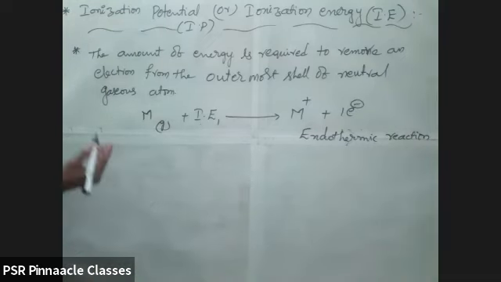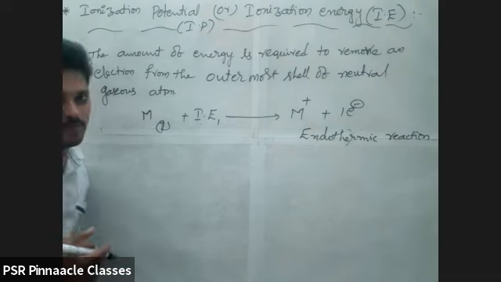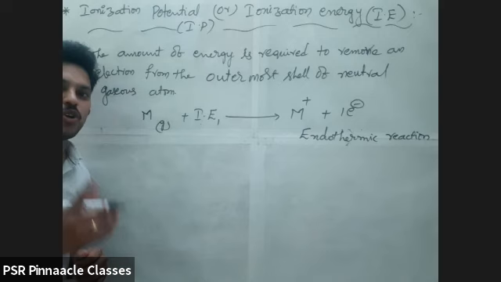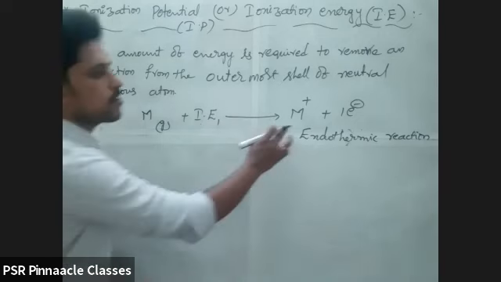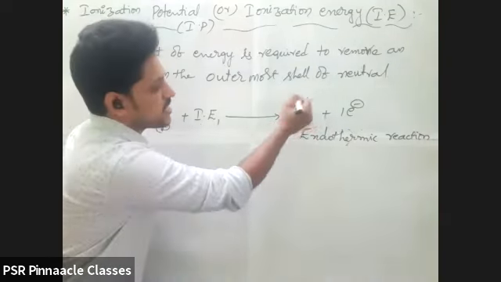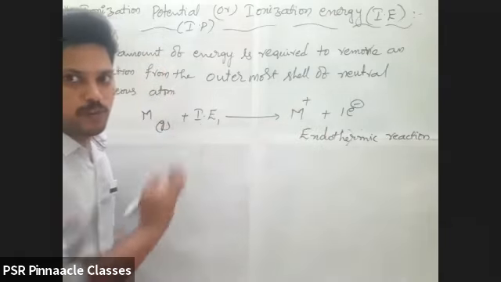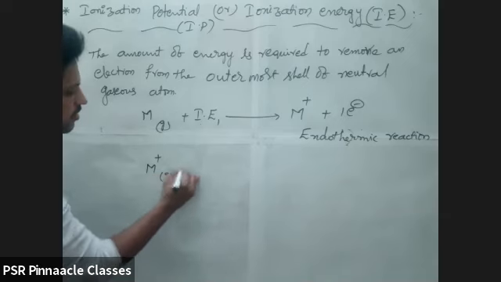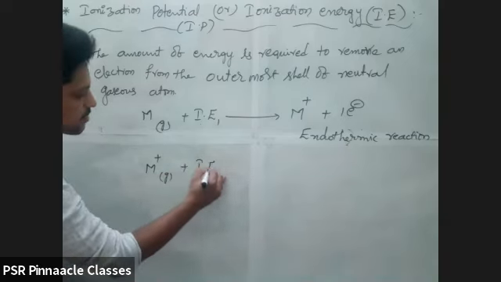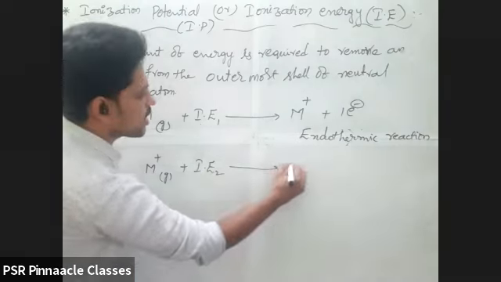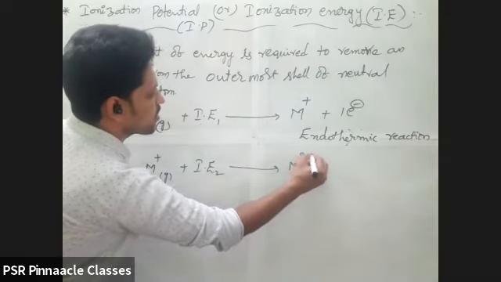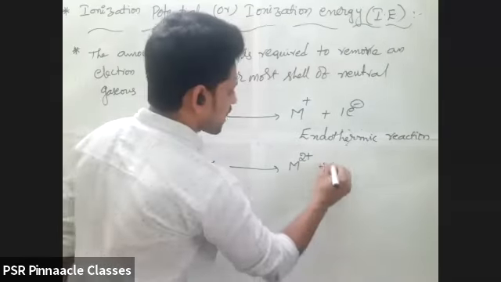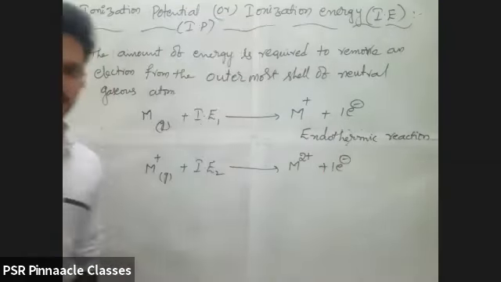Now, there is a second one also. The minimum amount of energy required to remove an electron from a unipositive ion. Now I am considering this ion, M plus, in a gaseous state, and I want to remove one more electron. So I use some energy again and remove another electron. Now it becomes M2 plus. One more electron comes out. Is it correct or not?